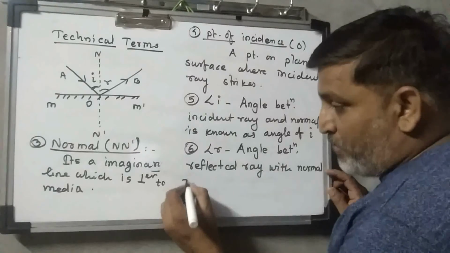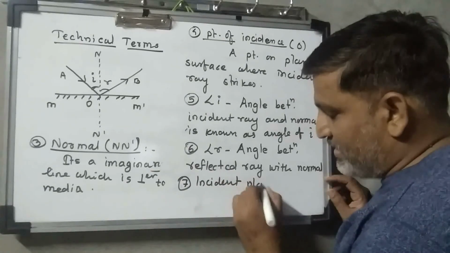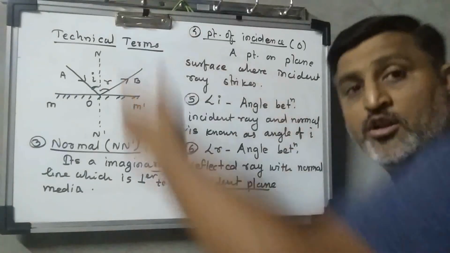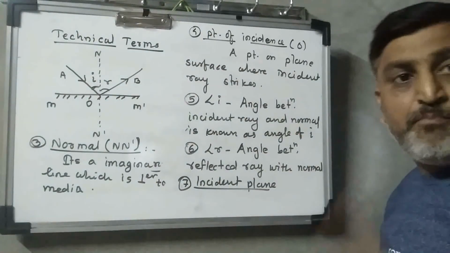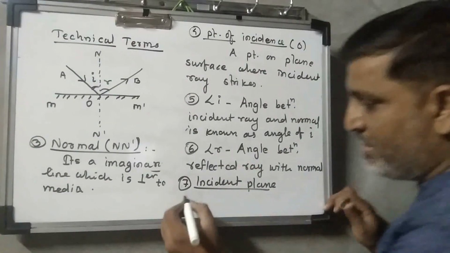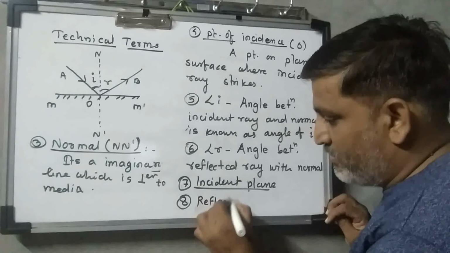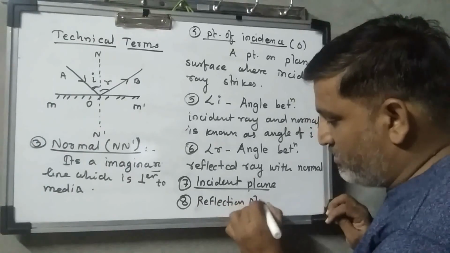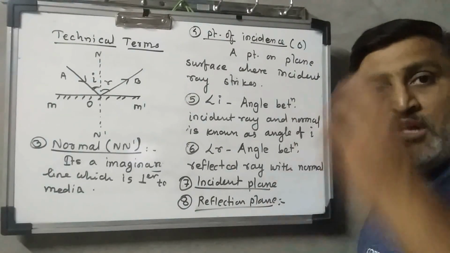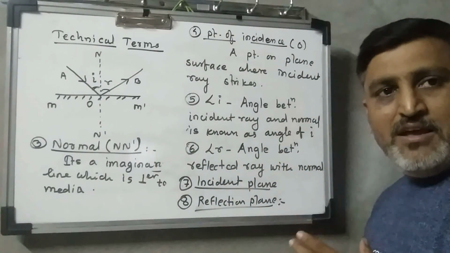Now the incident plane is the seventh concept. What is the incident plane? A plane passing through the normal and the incident ray is known as the incident plane. Similarly, the reflection plane is a plane which is passing through the reflected ray and the normal.